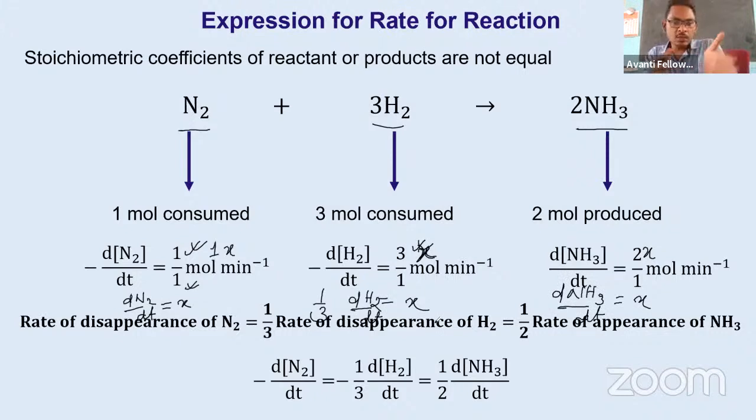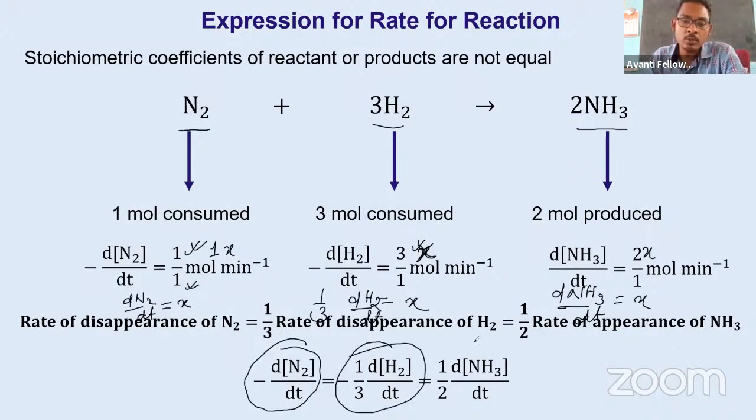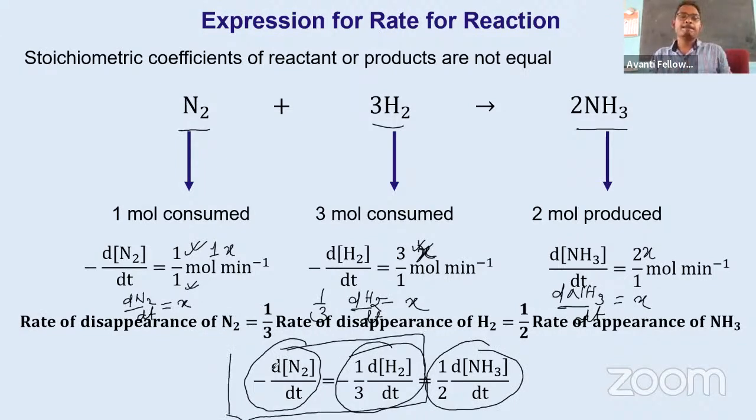Now if you equate all the rates or speeds, then we get rate of change of N2 is equal to 1 by 3 rate of change of hydrogen, equal to 1 by 2 rate of change of ammonia. Okay, so if we take this relation, it tells you that suppose N2 is changing with some speed. If you take 3 times the rate of change of nitrogen, then that is the speed of rate of change of hydrogen.